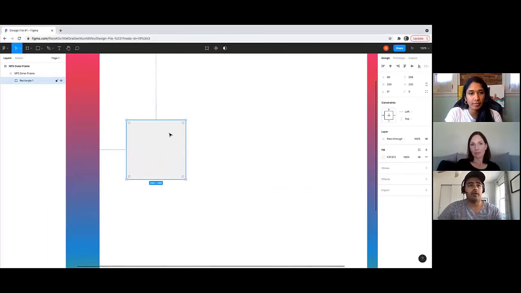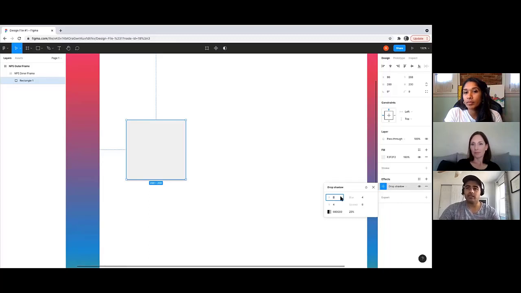If I have the square selected, over to the right, there's an option that says effects. Click on this plus sign and it adds in a drop shadow effect. There are other options too. There's inner shadow, which we're going to go through, and then there's layer blur and background blur. But for this demo, let's just stick with drop shadow. Now there's an icon that looks like a sun. It's really just the settings of this drop shadow. If I hover over it, it says effect settings. Click on that, and then we see X, Y, blur, and spread. For X and Y, let's just put 0 in. For blur, let's put 0 in because I want to show you guys something.